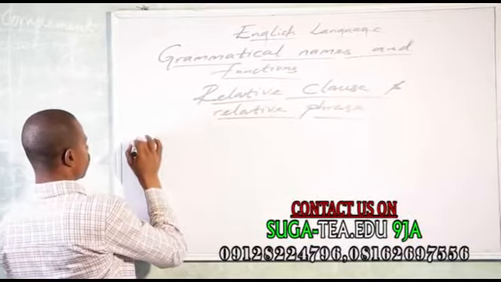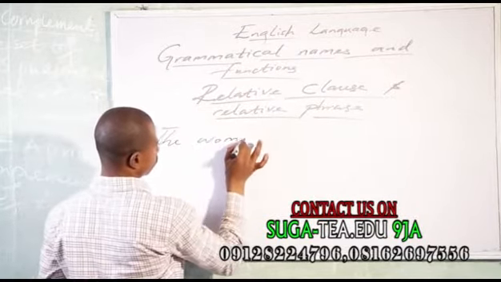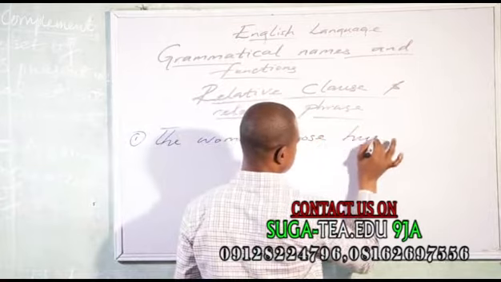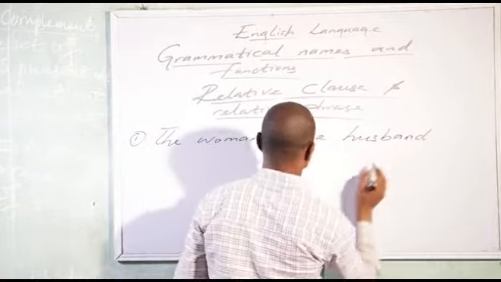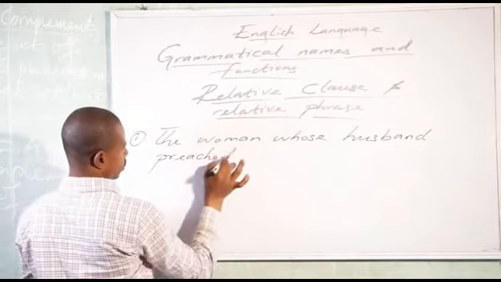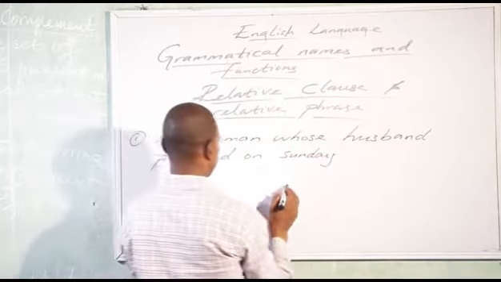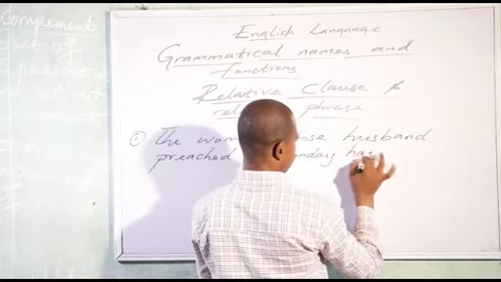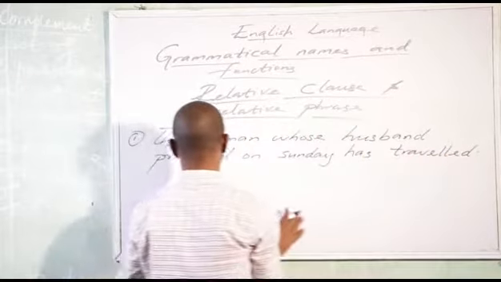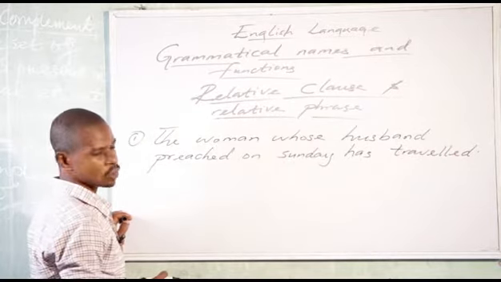Number one: The woman whose husband preached on Sunday has traveled.